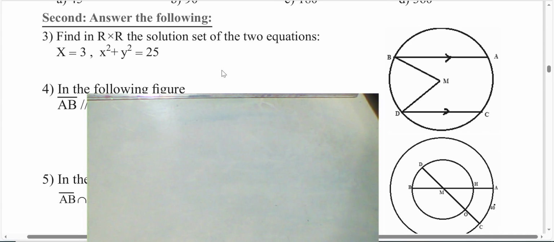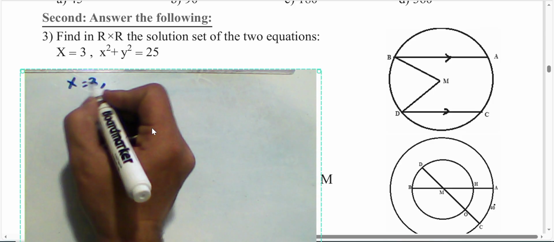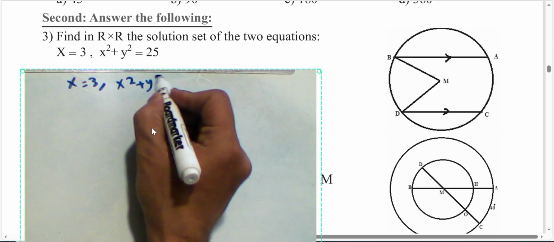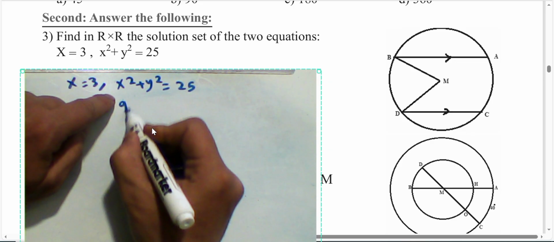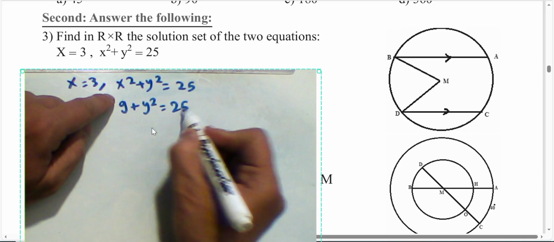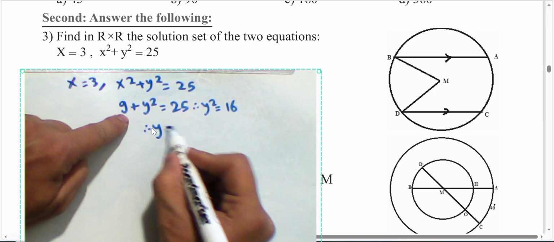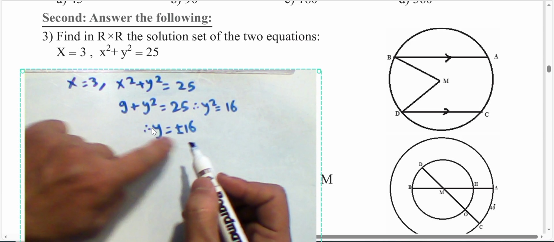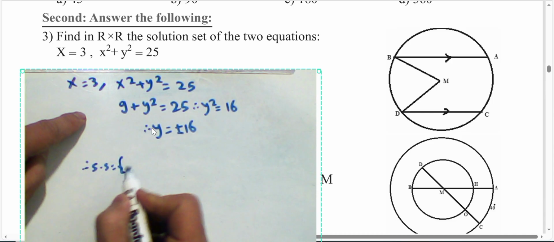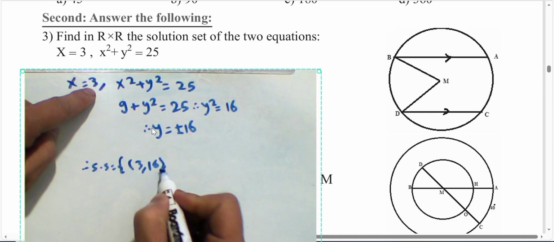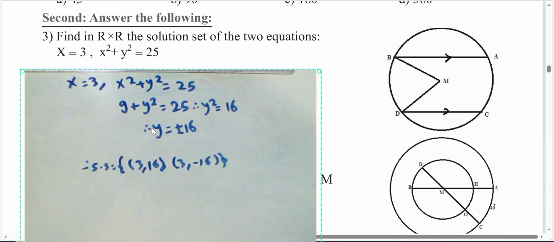Find the solution set. We have x equals 3, and second, x power 2 plus y power 2 equals 25. We can put the value of x here: 3 power 2 is 9, plus y power 2 equals 25. Then y power 2 equals 25 minus 9 equals 16. Then the value of y will be positive or negative square root of 16. Then the solution set: first we have 3 and the square root of 16, and 3 and negative square root of 16, because we have two solutions of y.